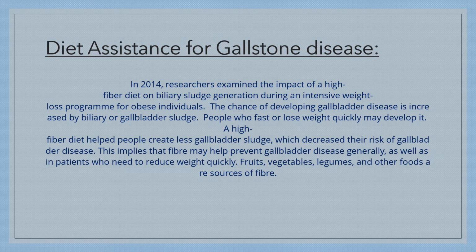A high fiber diet helped people create less gallbladder sludge, which decreased their risk of gallbladder disease. This implies that fiber may help prevent gallbladder disease generally as well as in patients who need to reduce weight quickly. Fruits, vegetables, legumes, and other foods are good sources of fiber, which should be eaten during this period.